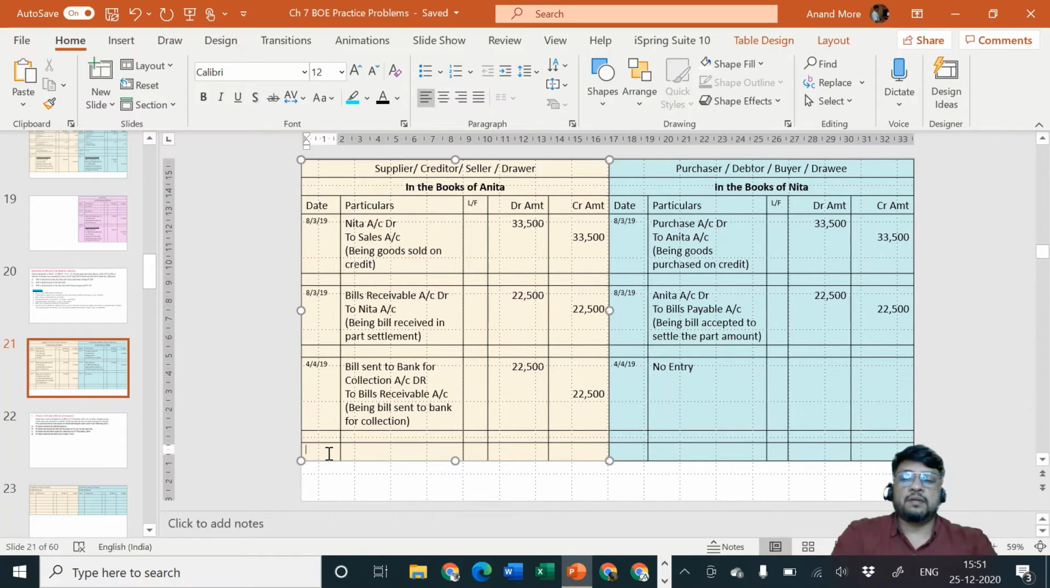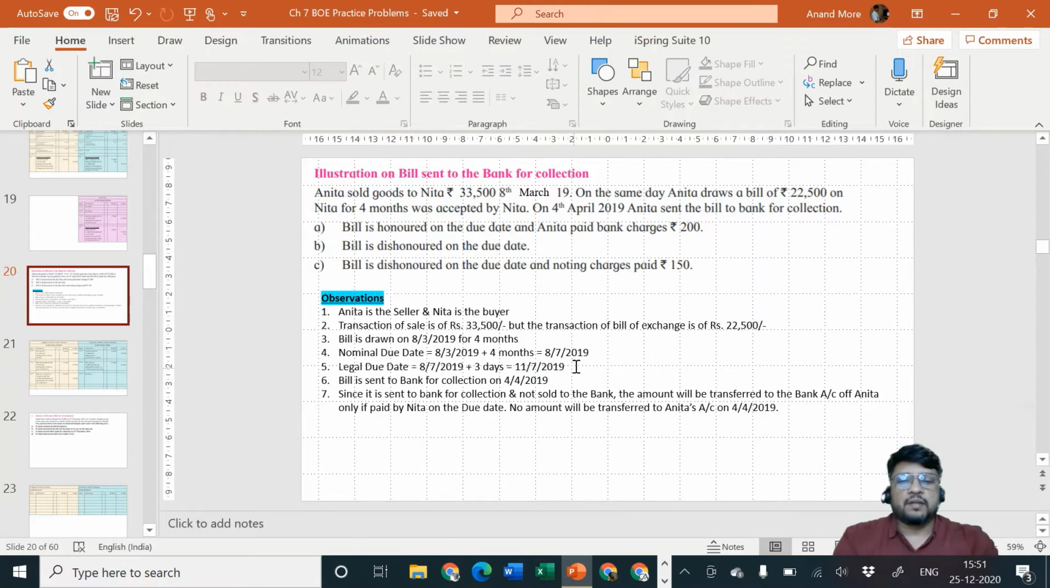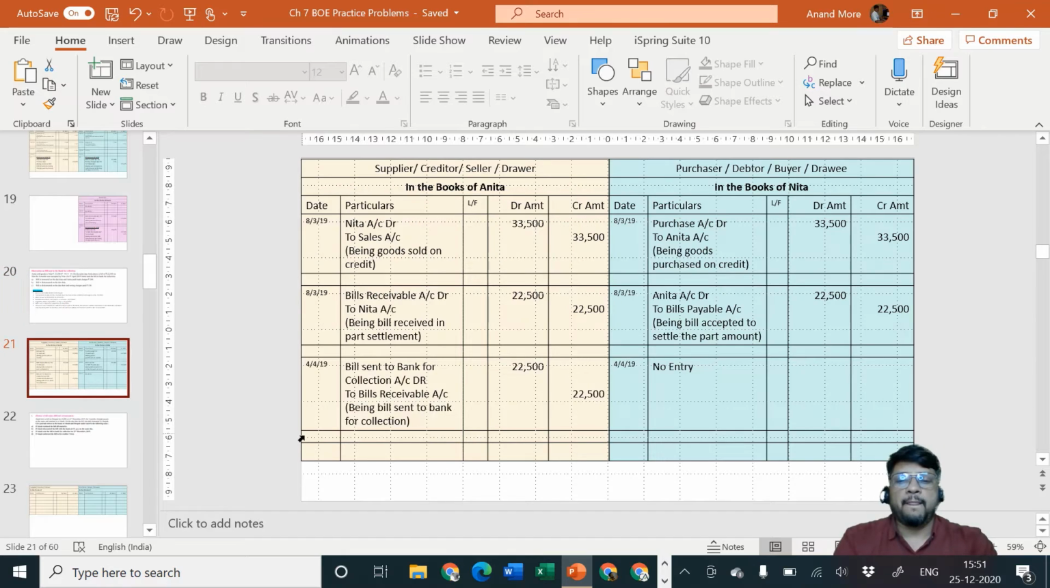Now what is going to happen? The bill will be presented on the due date to Nita for the purpose of payment. What is the due date? 11th of July. I hope you remember. Nominal due date and legal due date we had calculated. Nominal due date was 8th of July and legal due date was 11th of July. Okay. So we are going to consider now 11th of July.